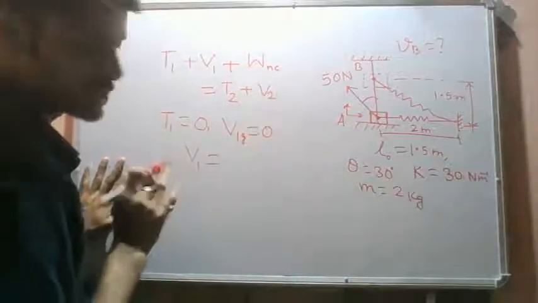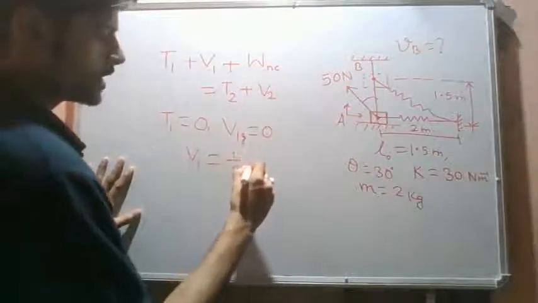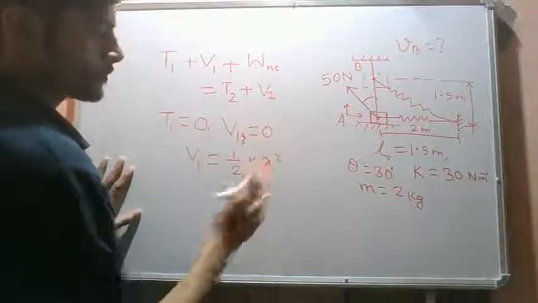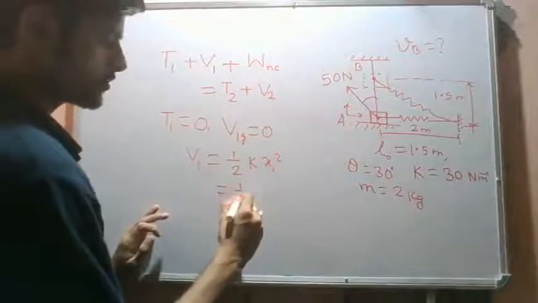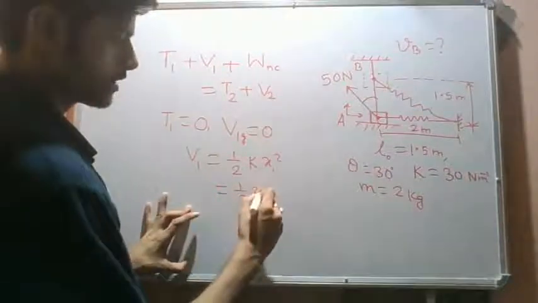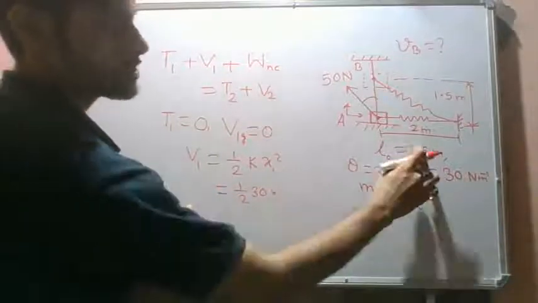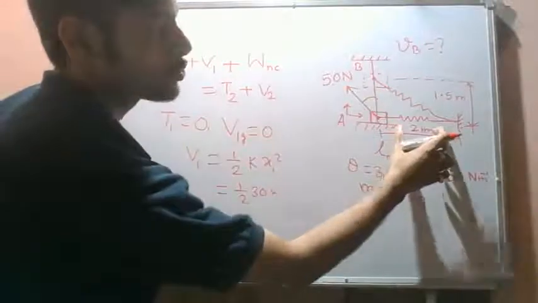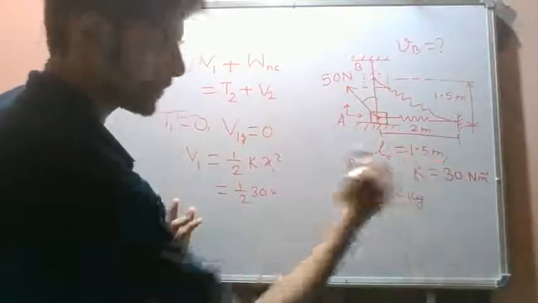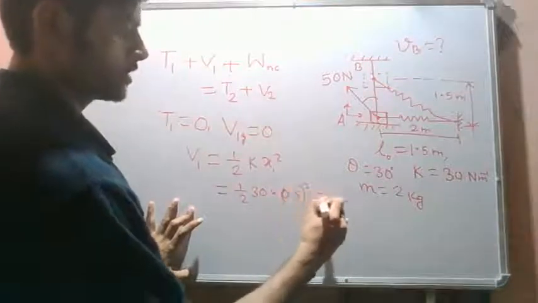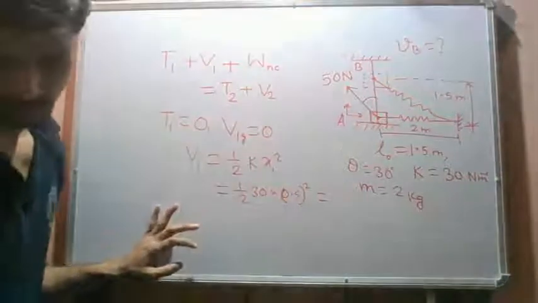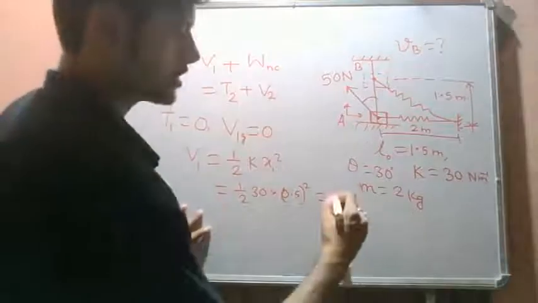The potential energy due to spring equals half k x1 square. This is the initial potential energy due to spring. It is half times 30 times (2 minus 1.5, which is 0.5) squared. This quantity equals 3.75 joule.